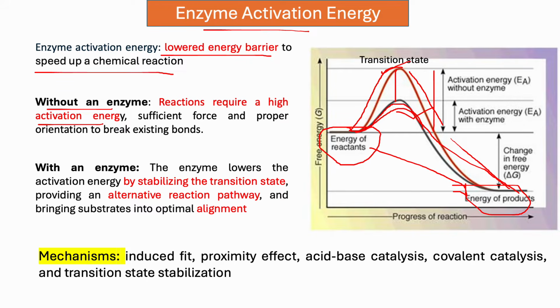Because it needs sufficient force and proper orientation to break the bonds between the chemicals. And also, with the help of an enzyme, they can stabilize the transition state, and they can show an alternative reaction pathway and also optimum alignment. They bring the substances into optimal alignment so that the activation energy is lowered, which makes the reaction faster.